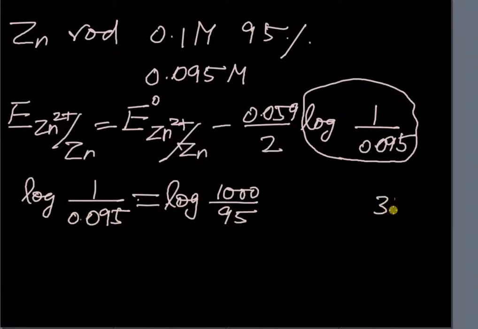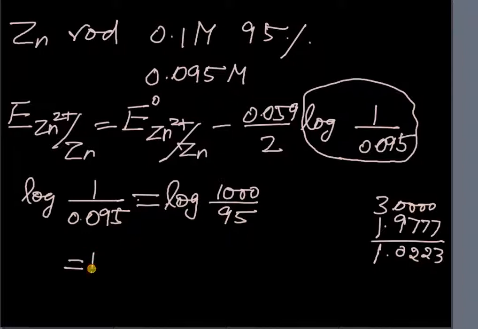Taking logarithm, this will be logarithm of 1000 is 3 minus logarithm of 95 is 1.9777, which is 1.0223. This value is to be substituted there.